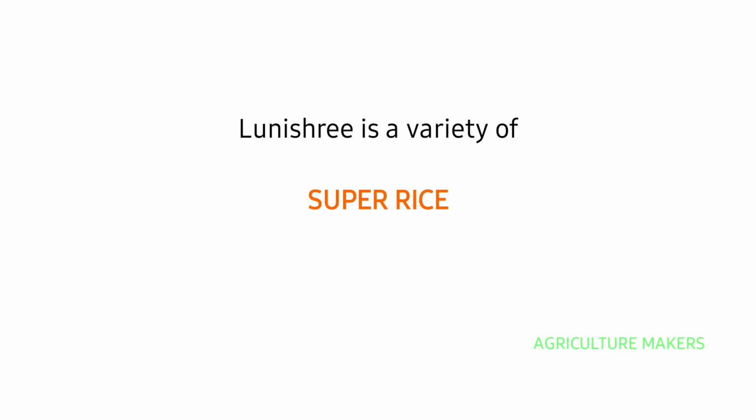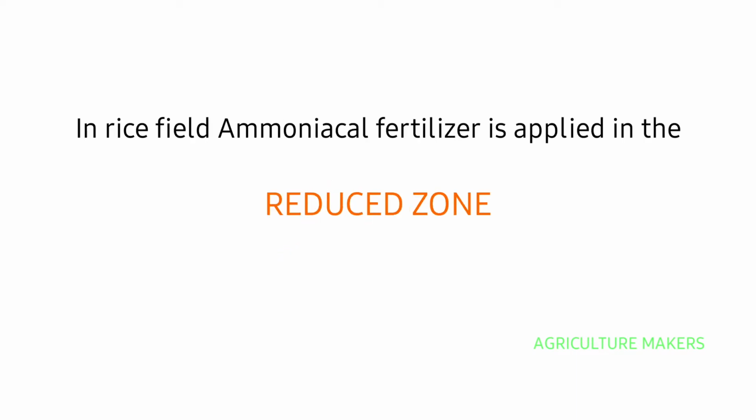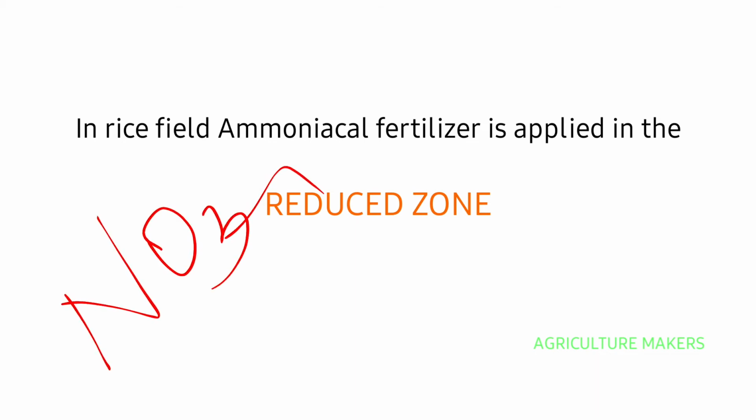Lunoshri is a variety of super rice. Next to this, in rice field, ammoniacal fertilizer should be applied in the reduced zone. Likewise, nitrate fertilizer should be applied in the oxidized zone.